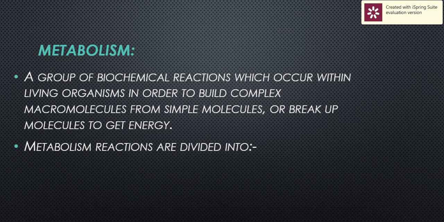What is the meaning of metabolism? A group of biochemical reactions that take place inside the living cells, in which molecules may be broken down, or built from simple molecules forming complex ones. So they are divided into two types of reaction. The first one is called anabolism, where complex macromolecules are built from simple ones. This is a type of metabolism.